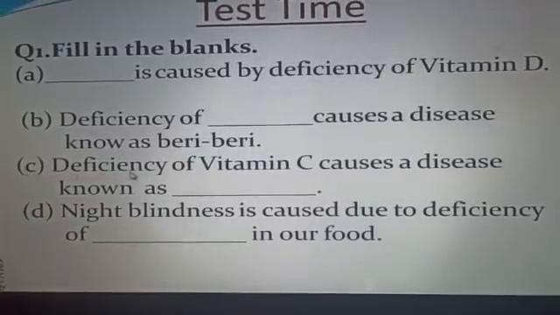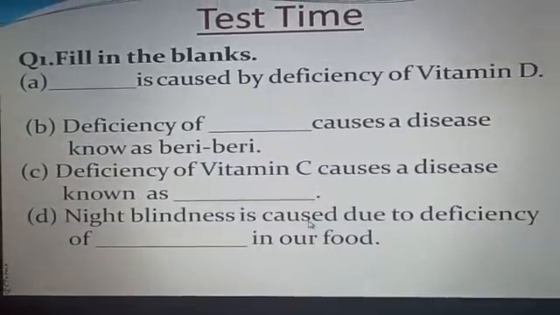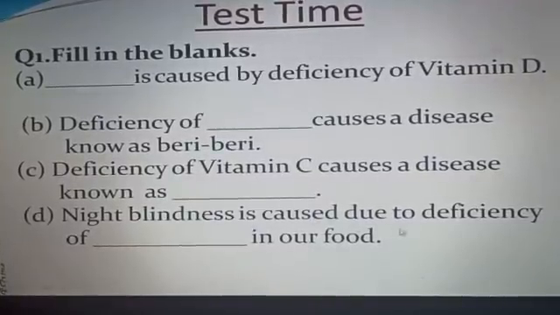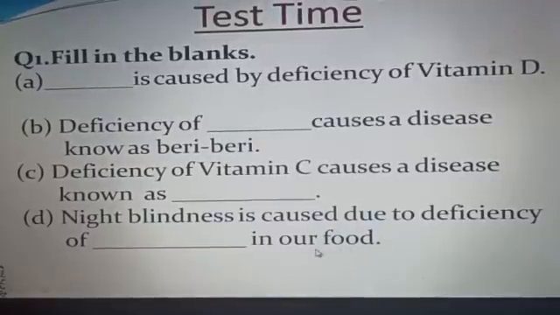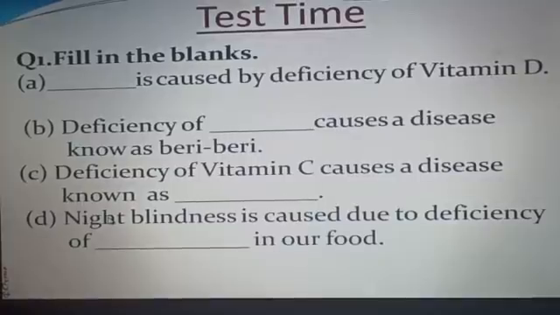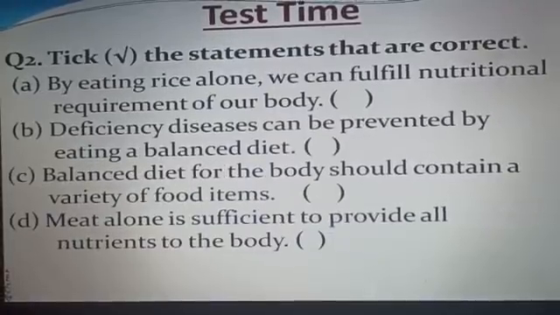C, deficiency of vitamin C causes a disease known as dash. D, night blindness is caused due to deficiency of dash in our food. I hope you will learn all these blanks.